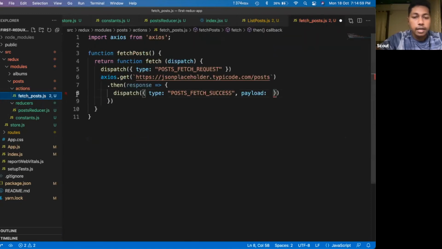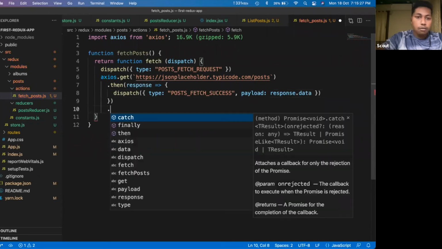Okay, you can see here whenever I'm dispatching something, so what is dispatch? I will talk about that later. So whenever I'm dispatching something, I'm giving a type and I'm mentioning one payload. Okay, so in type, I'm just giving a simple string, and payload is something where I would pass all the data. So in that case, I would say response.data. So whatever data I have received from the API call, I will pass it inside this payload.